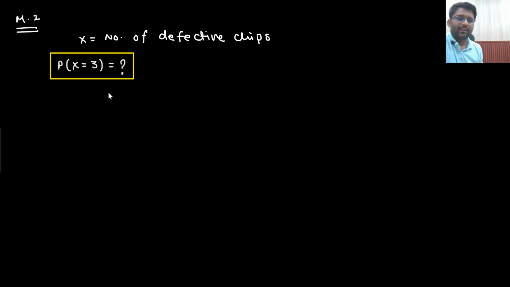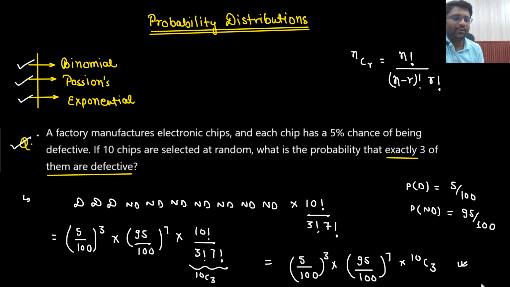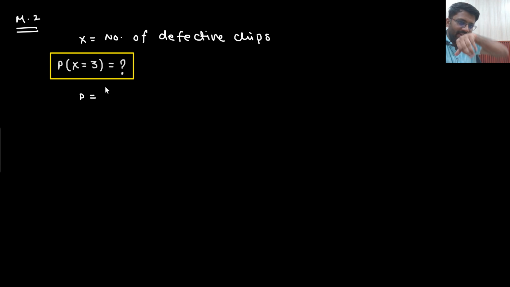So what we are supposed to find out? We are supposed to find out the probability of random variable x taking value 3. This is what we are supposed to find out. Understandable? Right? Now what am I defining? I am defining a probability p. Sir, why are you defining all those things? You will be able to understand. Just have some patience. So I am defining a probability P, which is equal to